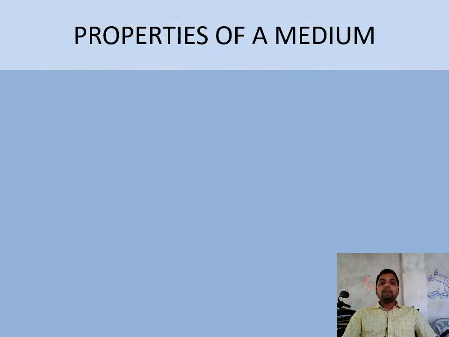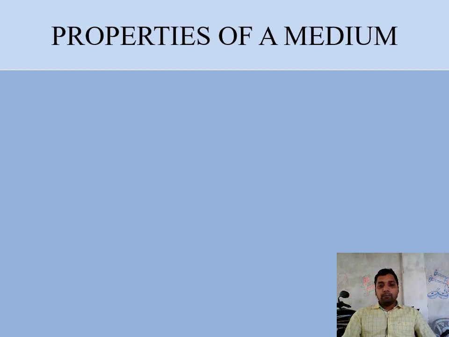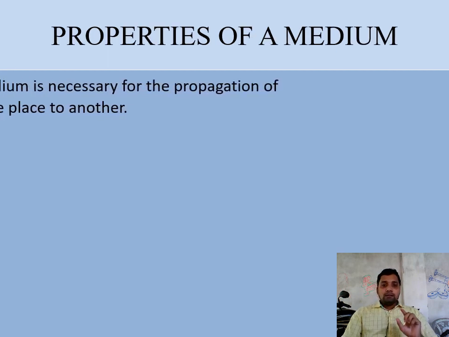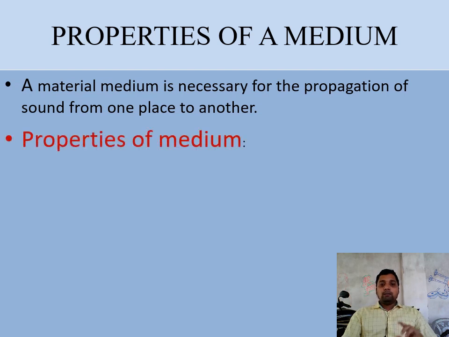Here you can see the properties of a medium. Properties of a medium: the source is used to produce sound, the receiver will get the sensation, and in the middle is the work of the medium. So properties of a medium means what type of medium is needed to propagate sound from one part to another. There are certain characteristics, certain properties of that particular medium through which sound travels or propagates from the source to the receiver. The first one in the properties of a medium is